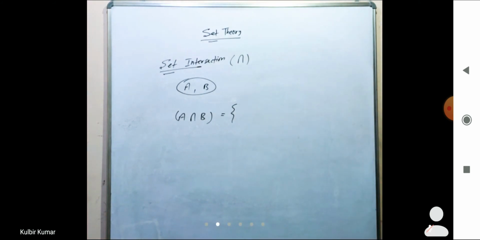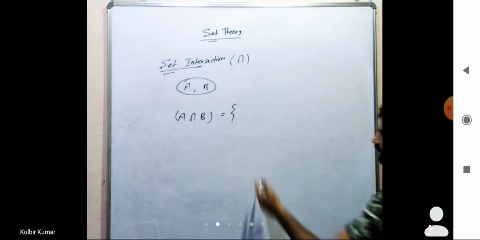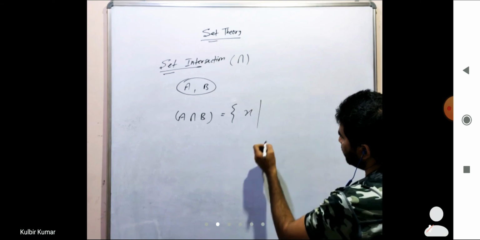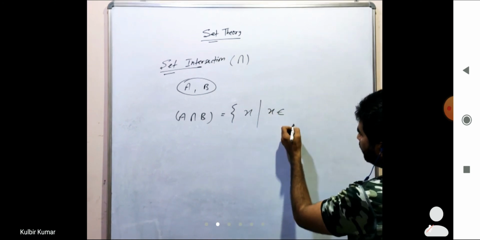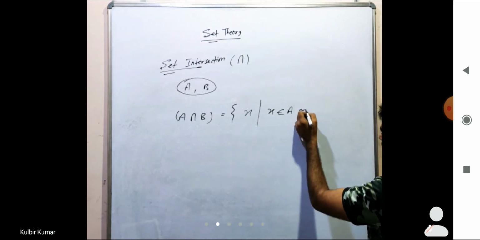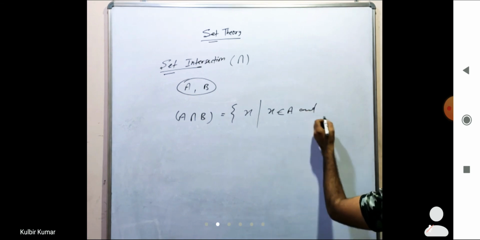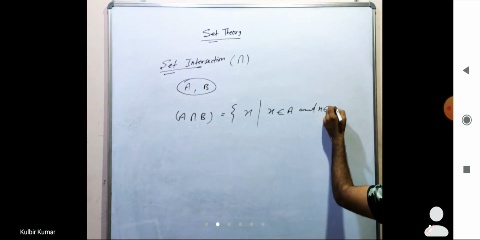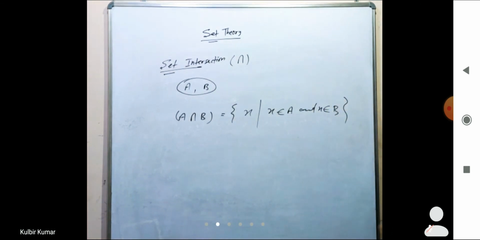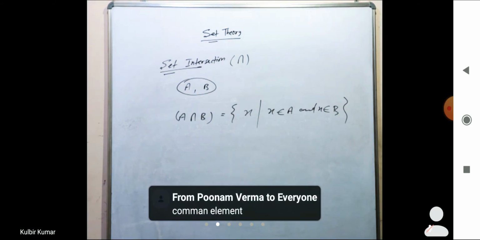And we can say it is x such that x belongs to A and x belongs to B, means assume that x is an element and that element belongs to both the sets A and B, then we can say it is A intersection B.